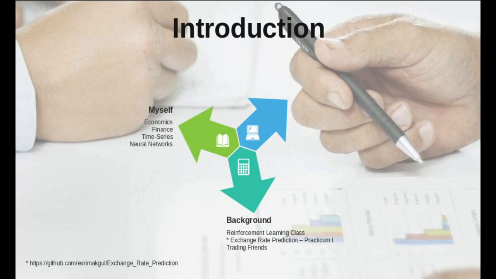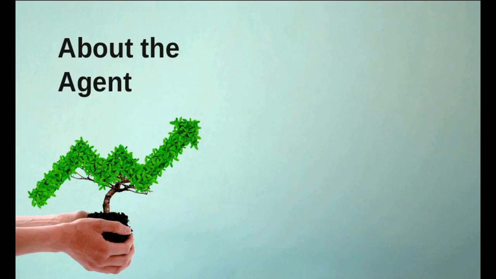Small talks that I had with some of my close friends trading on Bitcoin merged with the other factors and brought this Bitcoin trading agent project to life. The agent's main algorithm is from reinforcement learning. It is a self-learning agent through trial and error. Before providing detailed information about the agent, I would like to discuss a few points.